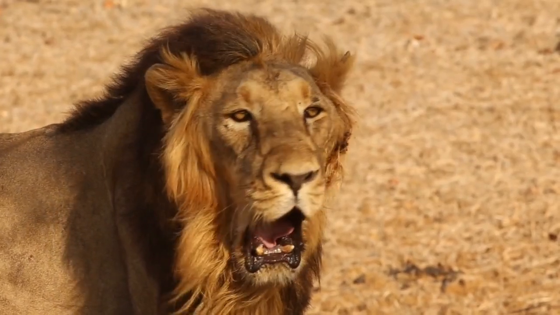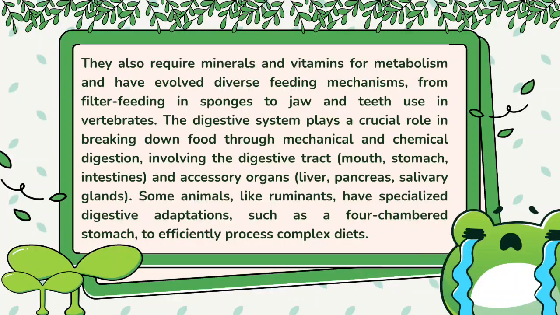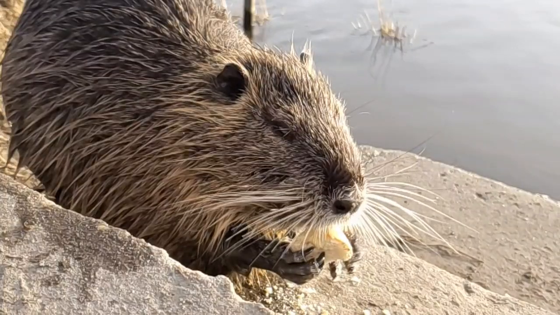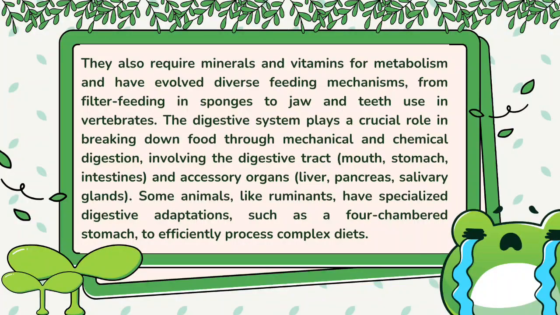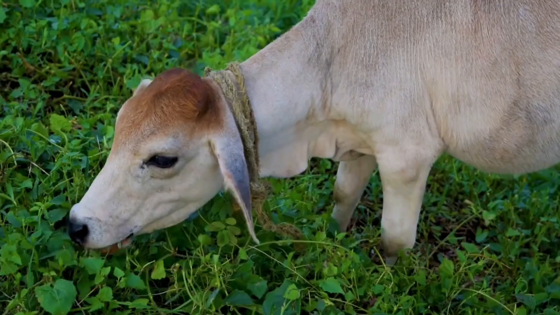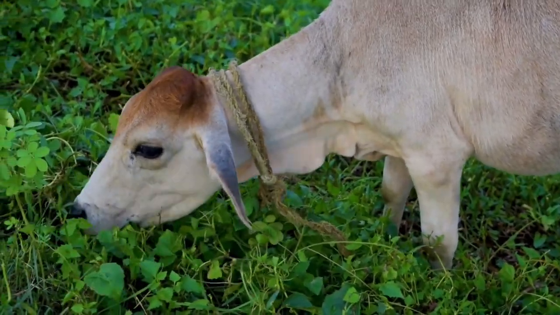The digestive system plays a crucial role in breaking down food through mechanical and chemical digestion, involving the digestive tract, which includes the mouth, stomach, and intestines, and accessory organs such as the liver, pancreas, and salivary glands. Some animals, like ruminants, have specialized digestive adaptations such as a four-chambered stomach to efficiently process complex diets.